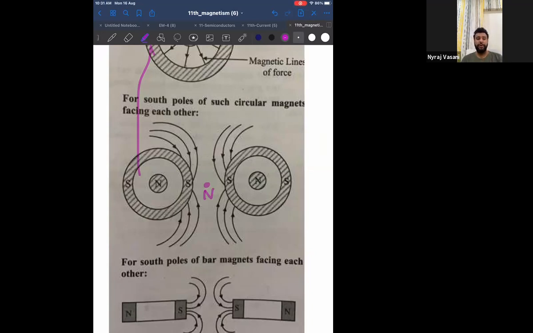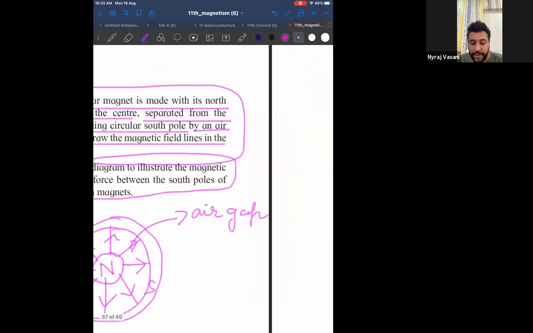And that neutral point means what? Neutral point means a point where there is no magnetic field. When two magnets repel, in between you will get a point where there is no magnetic field. That point is called the neutral point. They have not asked, but I have shown the neutral point also in the diagram.